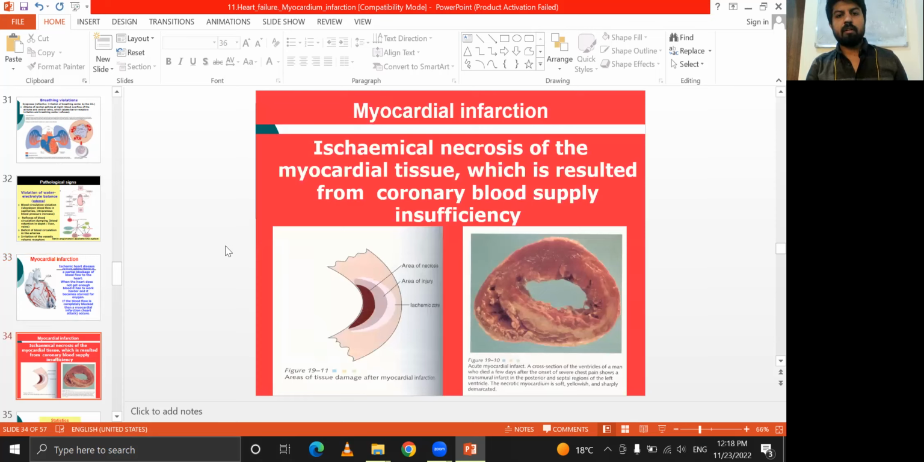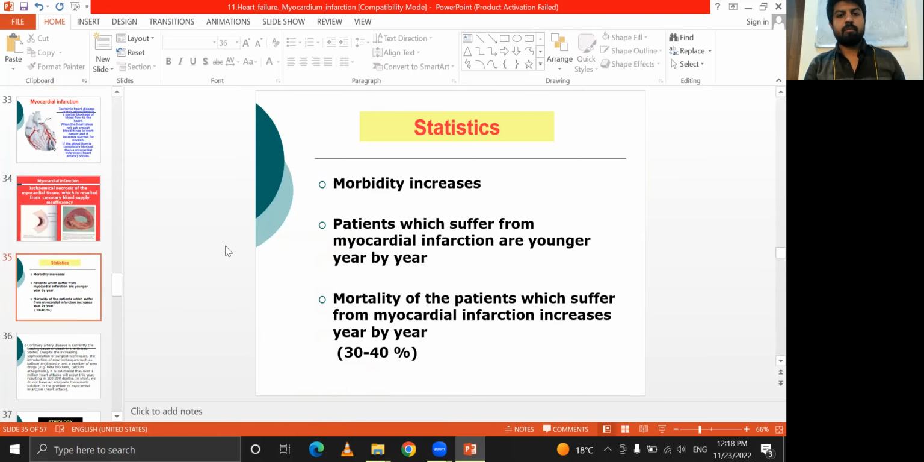Ischemic necrosis of the myocardial tissues, which is related to the coronary blood supply. Statistics: morbidity is increasing, patients with myocardial infarction are younger year by year, and there is a 30 to 40% chance of mortality in patients who suffer from myocardial infarction, increasing year by year.